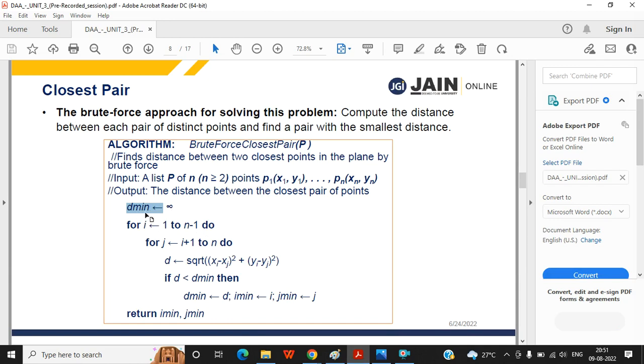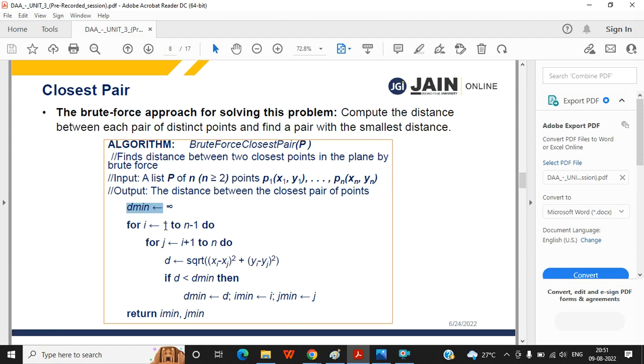This is the syntax. How can you assign that? But while writing code, you obviously cannot assign an infinity to this one. Then what do you have to do? If you want to initialize this dmin, then you have to assign the highest value in that particular range.